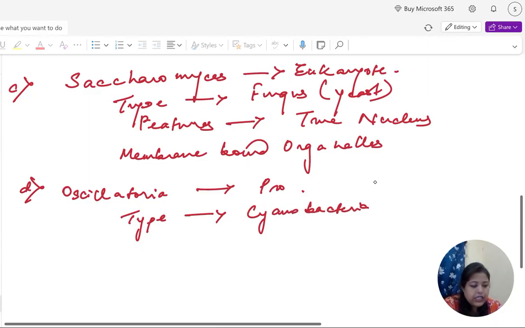So cyanobacteria like Nostoc and Oscillatoria are all prokaryotes, and bacteria like Mycobacterium are prokaryotic. Fungus is something else: Saccharomyces is a eukaryote. So we have to find the eukaryote, and we have got one. All kinds of bacteria plus cyanobacteria are prokaryotes, and all fungi are eukaryotes.